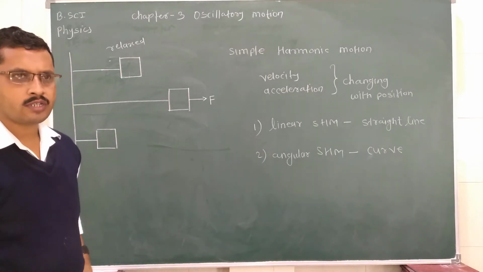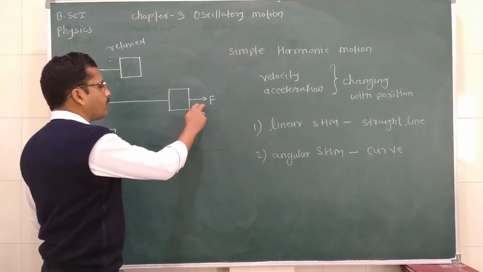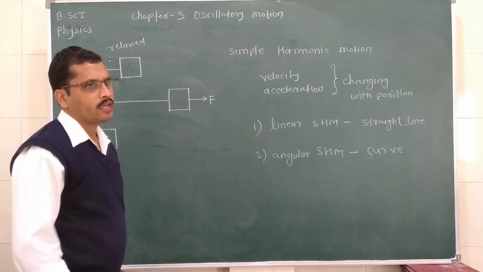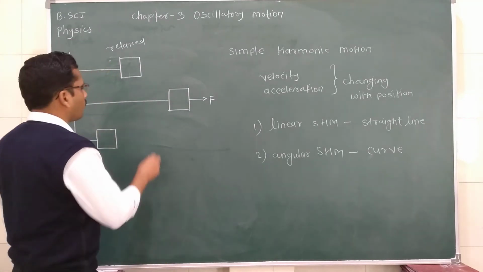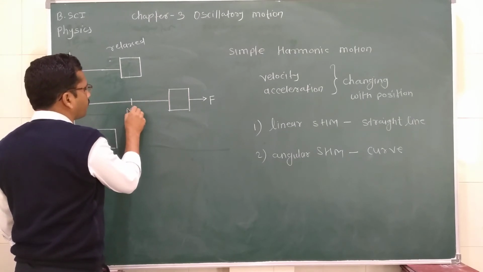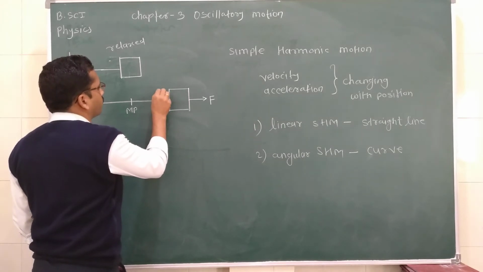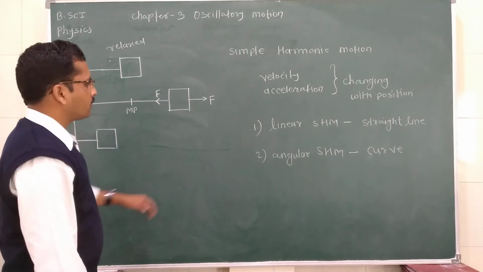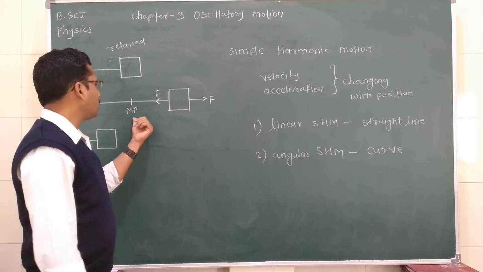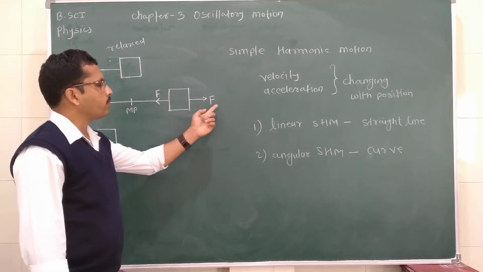According to Newton's third law, for every action there is an equal and opposite reaction. So the same magnitude of force is developed within the body, and the direction of this force is always directed towards the mean position. This force tries to bring the block to the mean position, and the applied force tries to take it away from the mean position.